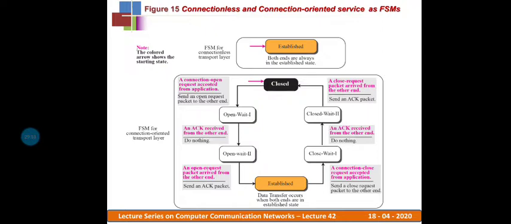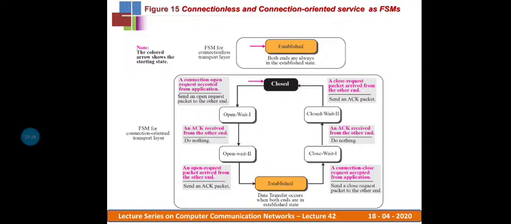Let us start with the closed state. We are right now in the closed state, and the pink color indicates the activity is initiated. When a request comes to open a connection from the client application, that request is forwarded to the server transport layer.